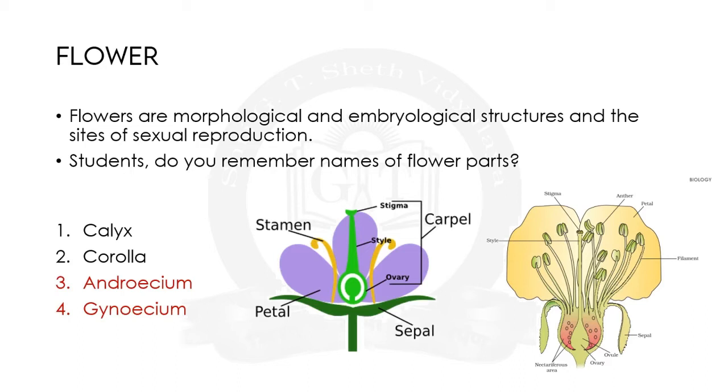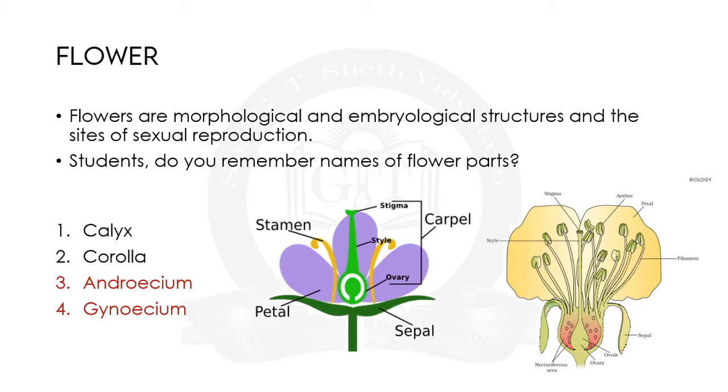Let us start with the structure of the flower and some related things. Biologically, if we move to the definition, flowers are morphological and embryological structures which are the special site for sexual reproduction. We understood the term sexual reproduction in the previous chapter. Sexual reproduction requires two individuals, gamete production, fertilization and embryogenesis. In this chapter we will learn all the events step after step.